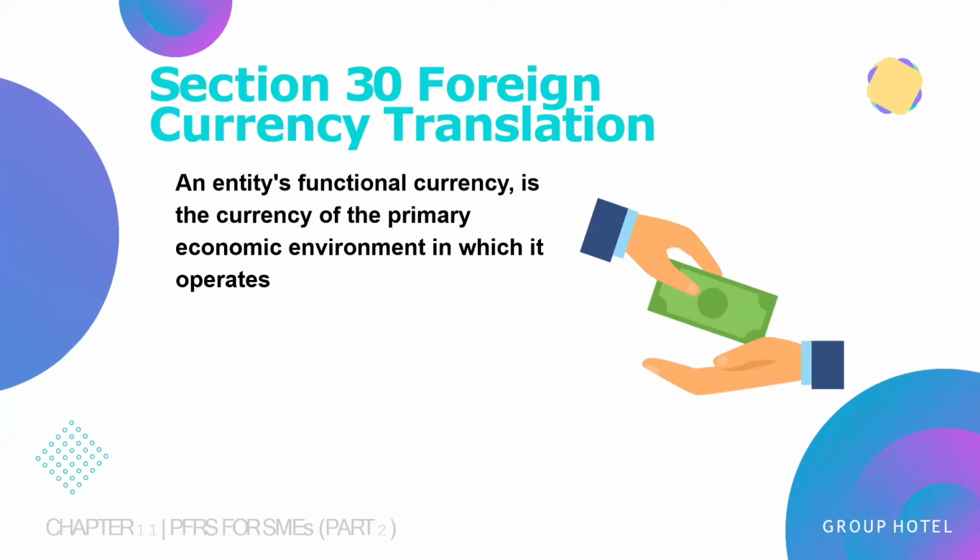Section 30, Foreign currency translation. To record a foreign currency transaction in an entity's functional currency, on initial recognition, record the transaction by applying the spot rate at the date of the transaction. An average rate may be used unless there are significant fluctuations in the rate. At reporting date, translate foreign currency monetary items using the closing rate. For non-monetary items measured at historical cost, use the exchange rate at the date of the transaction. For non-monetary items measured at fair value, use the exchange rate at the date when the fair value was determined.